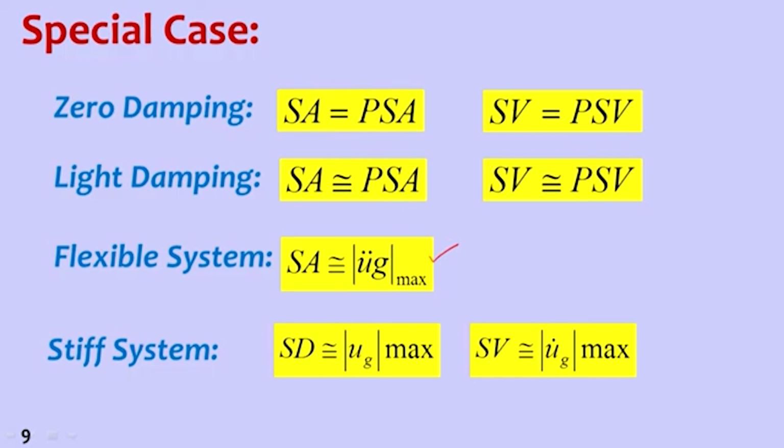For stiff systems, spectral displacement is equal to maximum ground displacement, and spectral velocity is equal to maximum ground velocity. So in this class we have studied the special cases of response spectrum, which can be made use of in the application of response spectrum to the design of structures.